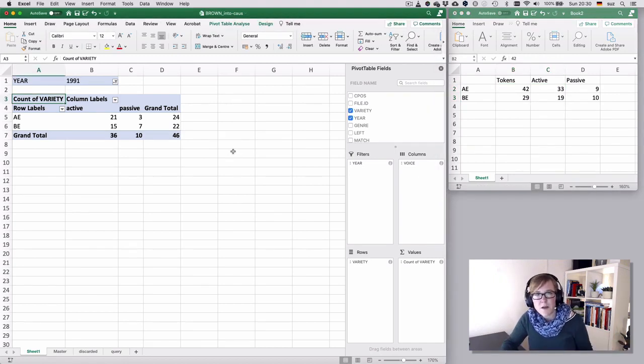Okay, so we'll have a series of clips on pivot tables because they're very, very powerful, but they also need a bit of getting used to, but they will save you a lot of time.